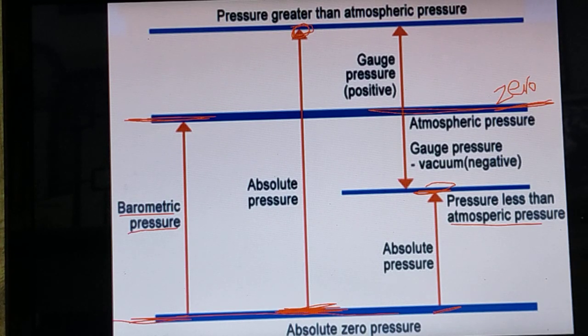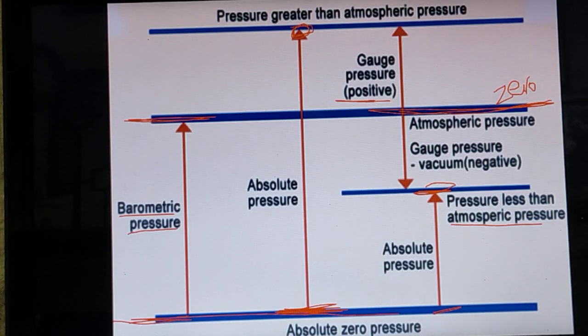For gauge pressure, the atmospheric layer up to the top is atmospheric pressure, and here the atmospheric pressure is considered as the zero point pressure. So, the pressure measured by the gauge instrument above the atmospheric pressure is called a positive gauge pressure.